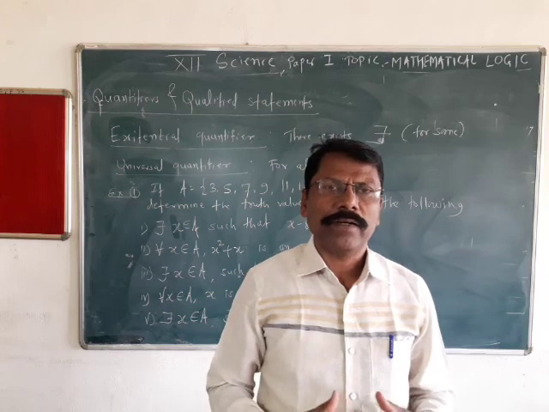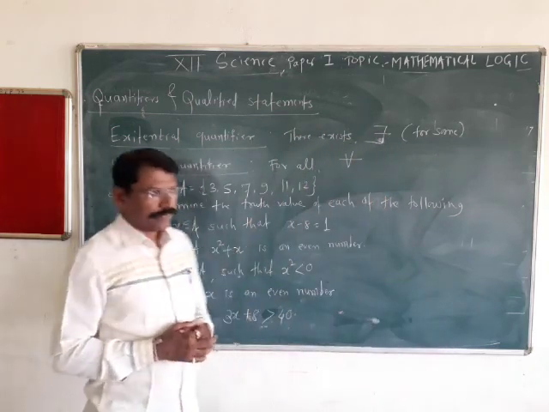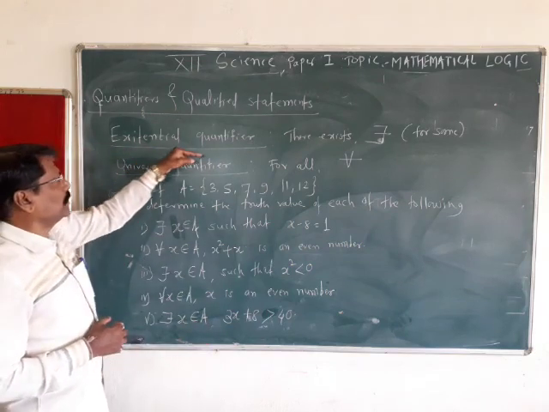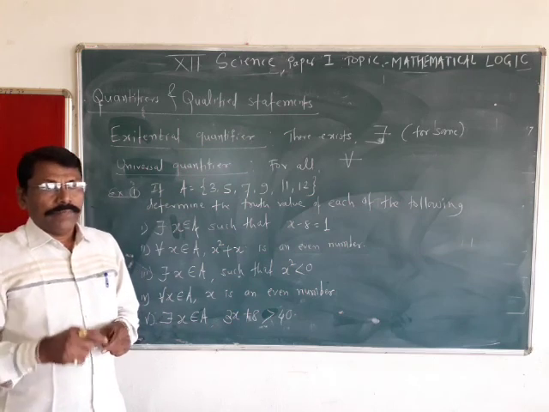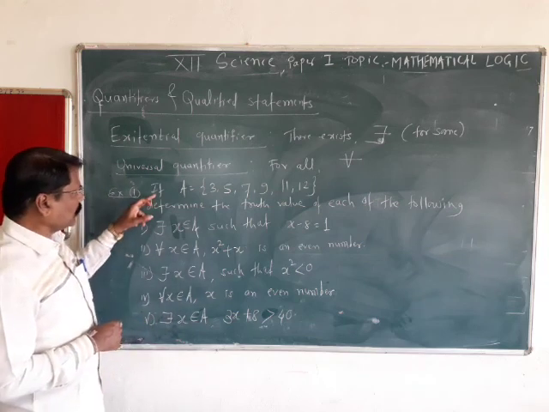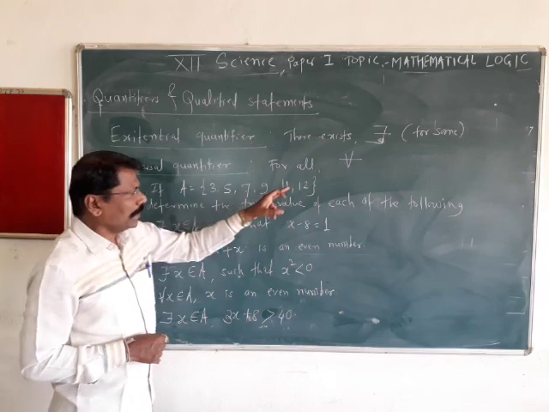Then it is called a quantified statement. So there are two types of quantifiers. One, existential quantifiers, means there exists.